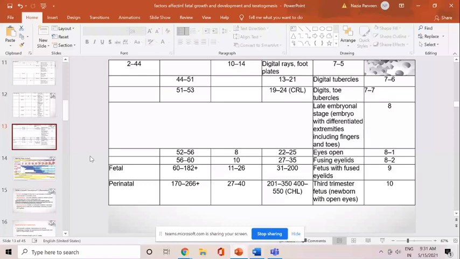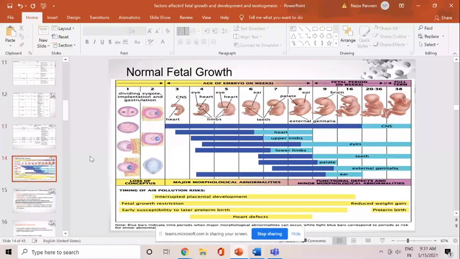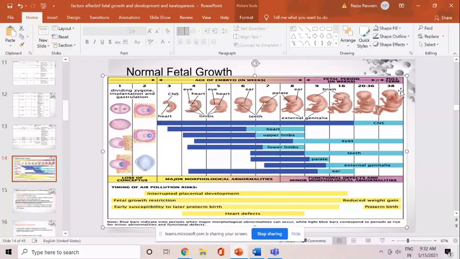Now in this figure, you can see this is the age of the embryo in weeks. Okay, but this age of embryo in weeks we are calculating from the fertilization. It is not from the LMP. So our upper limit is up to 38 weeks only. But if we add 2 weeks to it, it will be 40 weeks. Okay, so it is not from the LMP.